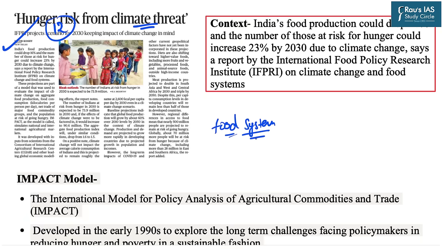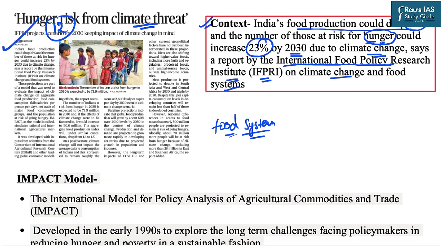It is directly impacting the food availability, agriculture, crops, food distribution, as well as food management. In this very regard, the latest context of this article is that recently there was a report by the International Food Policy Research Institute, also known as IFPRI, on climate change and food systems. In the particular context of India, it has said that India's food production could drop 16% and the number of those at risk for hunger could increase 23% by 2030 due to climate change.